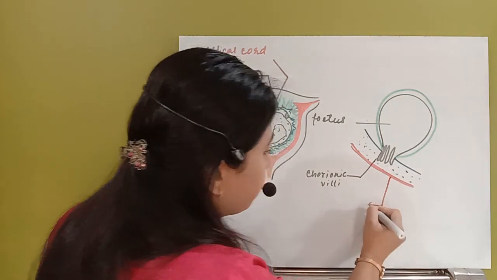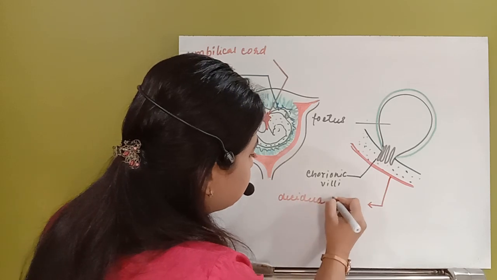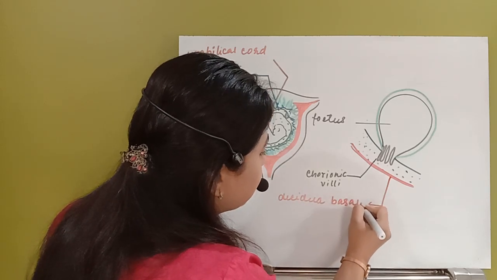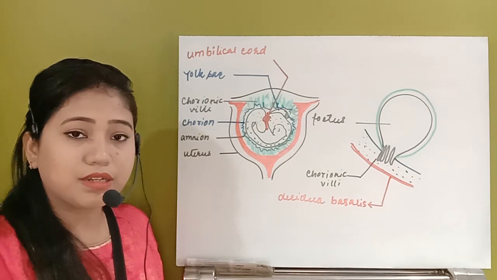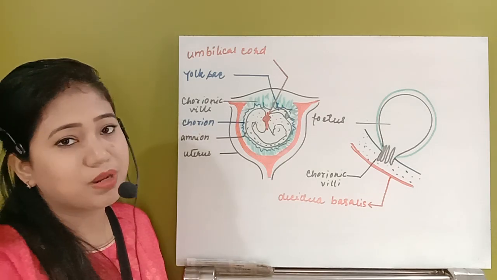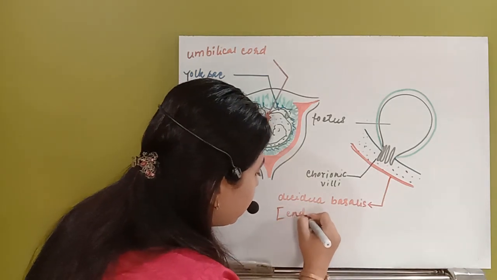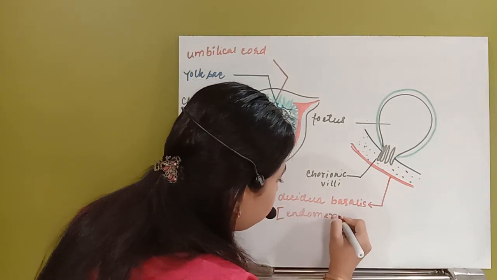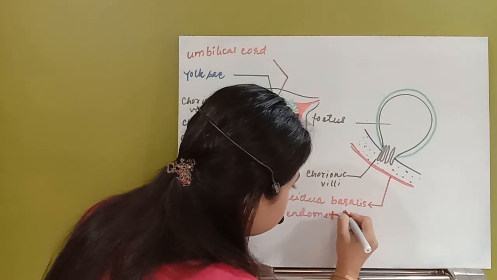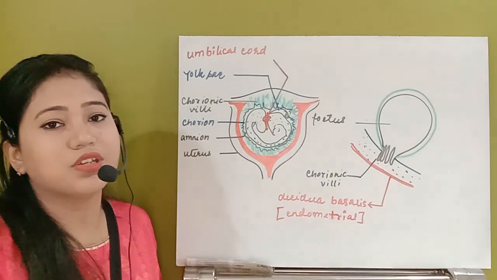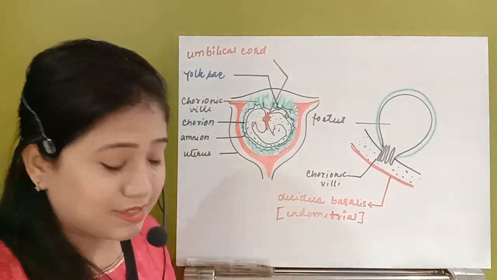So what is that part? This is known as decidua basilis. So this decidua basilis is actually one part of the placenta which is maternal. Maternal means it is actually the endometrium layer of the mother. So this is endometrial in origin. So this is actually maternal. So this is the decidua basilis.